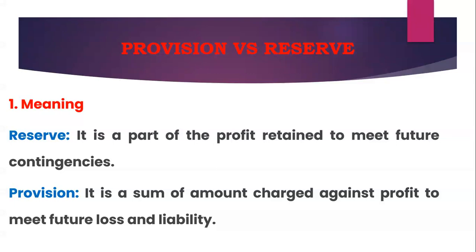First and foremost, what is the meaning of provision and reserve? Reserve is a part of profit kept aside for future contingencies, also known as future uncertainties. Coming back to provision, it is some amount charged against profit to meet future loss and liability. The main meaning of provision is that it is charged against the profit to meet future loss and liability, whereas reserve is to meet future contingencies.